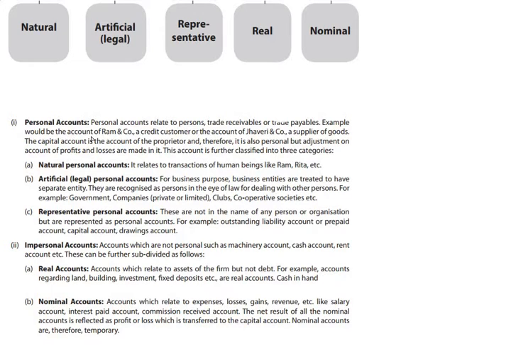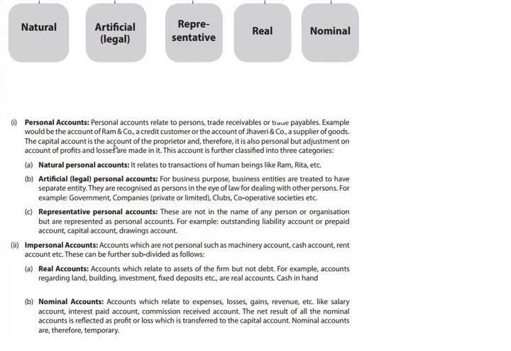An example would be the account of Ram and Company, an artificial person, a credit customer or debtor, or the account of Javeri and Company, a supplier of goods. The capital account is the account of the proprietor, and therefore it is also personal.